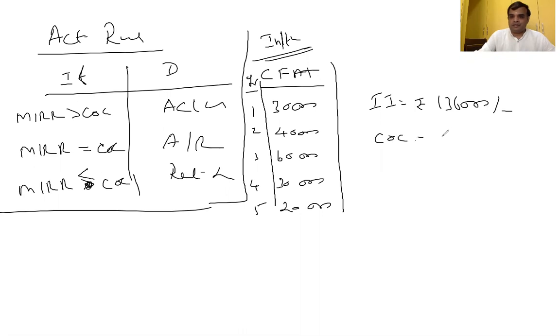Cost of capital, assume 8%. Find modified internal rate of return. Very easy. Understand the question? Five years info available, CFAT available, initial investment and the cost of capital. Nothing but the PV factor is called here cost of capital.